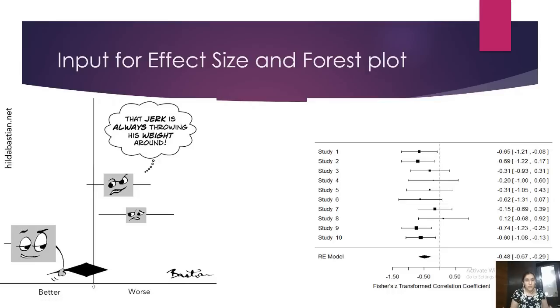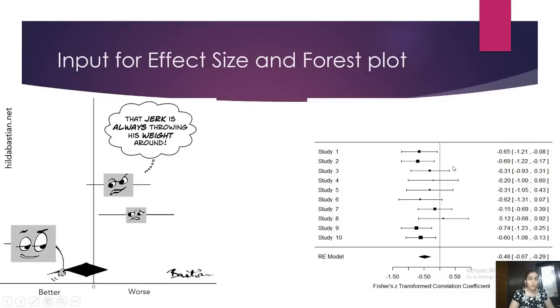So the larger the square, the larger the sample size, the more the weightage, and it gives you the confidence level, which means the upper limit and lower limit. Despite the fact that in my study my effect size is minus 0.65, I am 95% sure that my effect size for study number 1 will lie between minus 1.21 and minus 0.08. This is called the upper and lower limit.